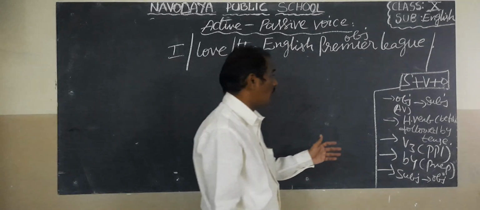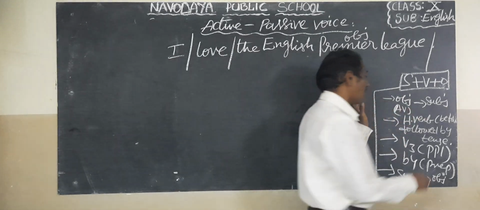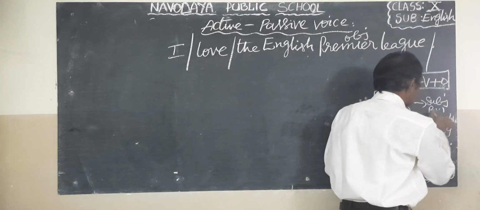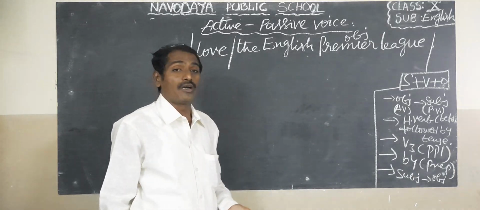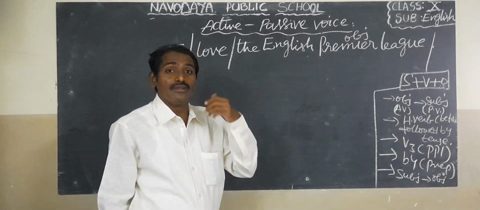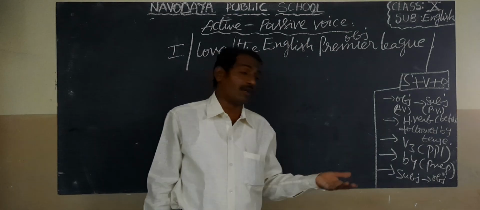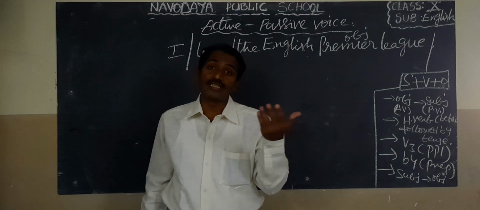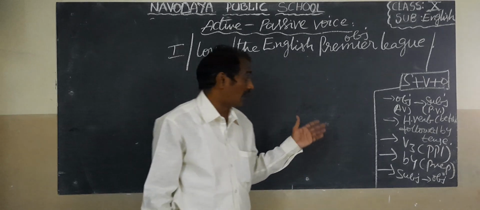You should know how to change. The first rule is that the object of active voice becomes the subject in passive voice. Next, the helping verb: be forms should be based on the main verb. If it is present simple, we should write present tense helping verbs. If the main verb is past tense, we should write past tense helping verbs.